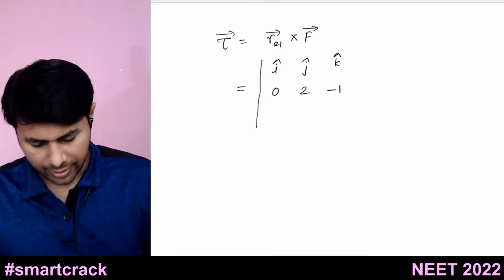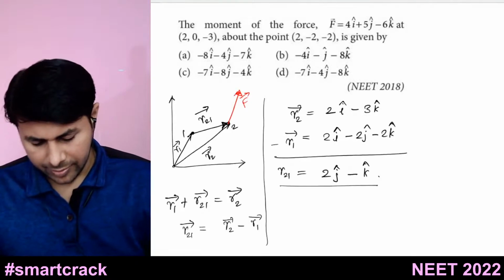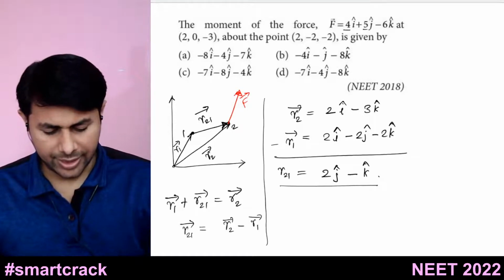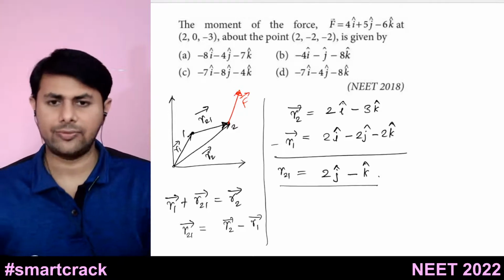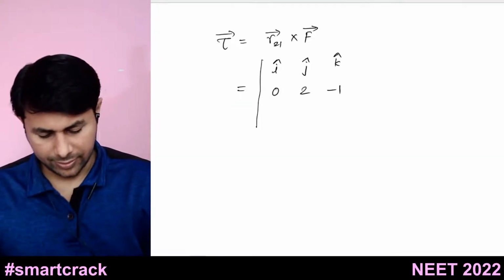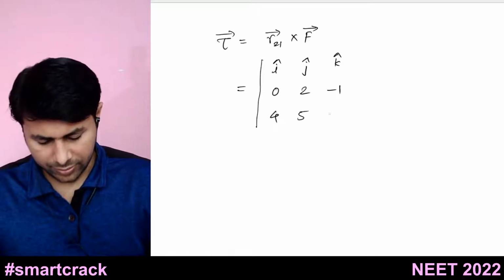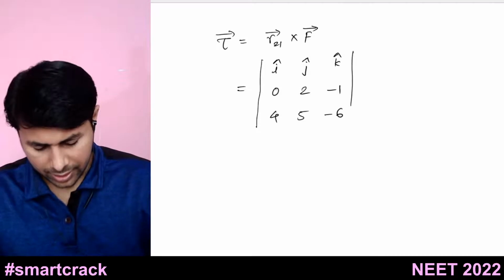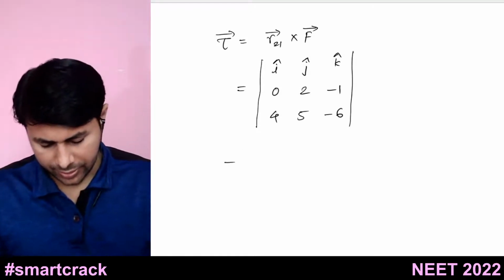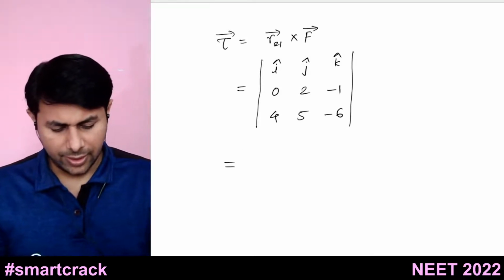Okay. What about the force? It is 4 i cap 5 j cap minus 6 k cap. So 4, 5, minus 6 are the x, y, z components. And now let's solve it. So how do we solve it?